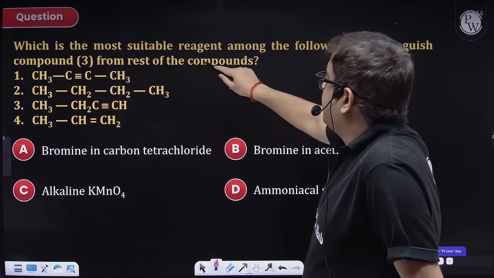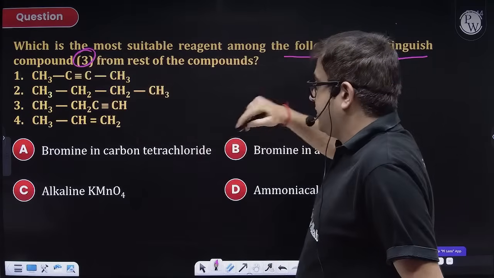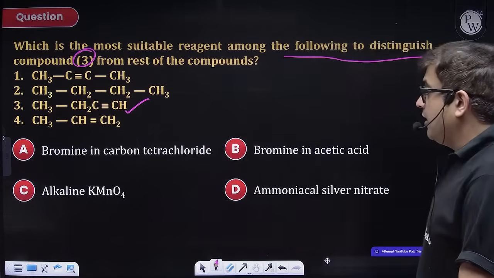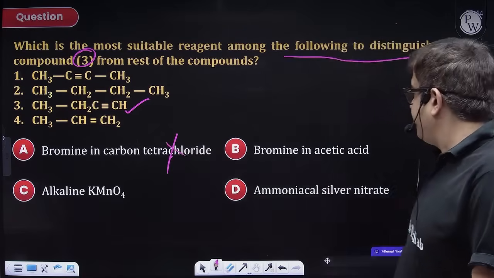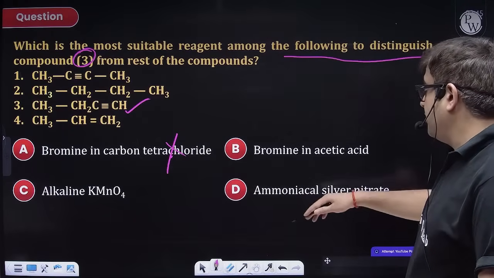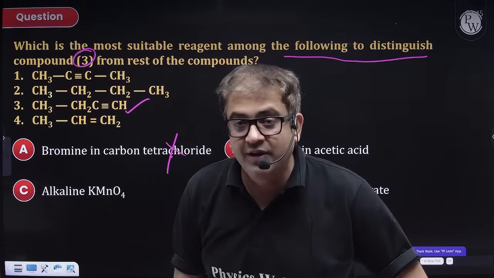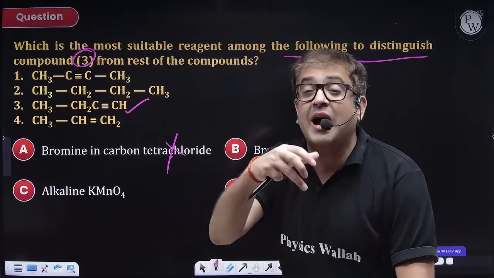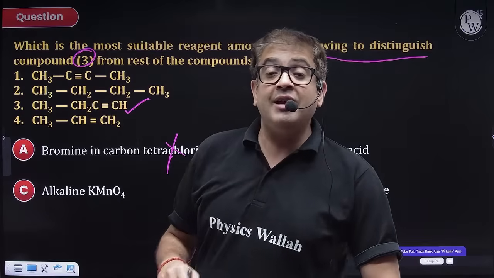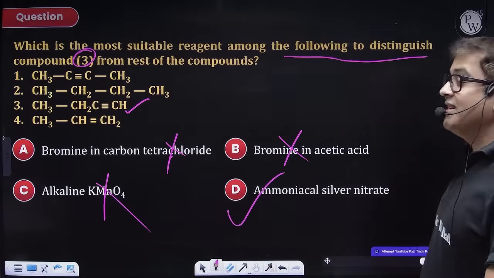Which is the most suitable reagent to distinguish? Okay, you have to distinguish 3 from the rest. What is third? Okay, third is a terminal alkyne. So same question, beta, same logic. Bromine in CCl4? No, because it will form tetrabromo derivative. But how can you distinguish? Because everybody will react with bromine and undergo decolorization. Bromine water will decolorize, but with all it can decolorize. So how is it distinguished? No bromine water. Alkaline KMnO4 also will oxidize all unsaturated compounds. So how can it be distinguished? Sir, ammoniacal, Tollens reagent.